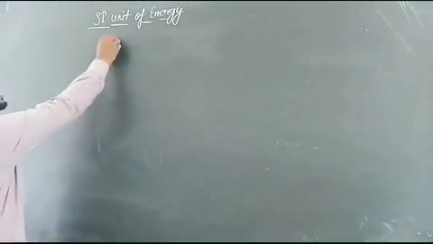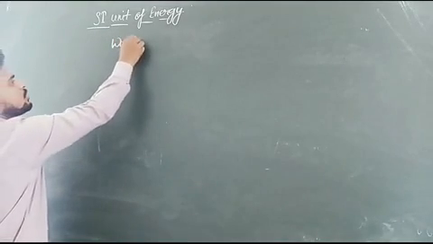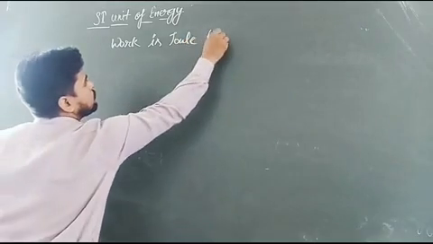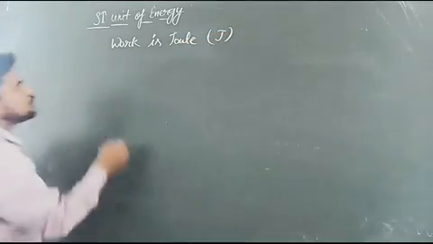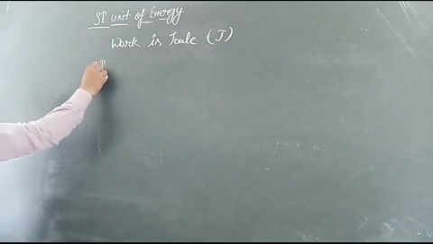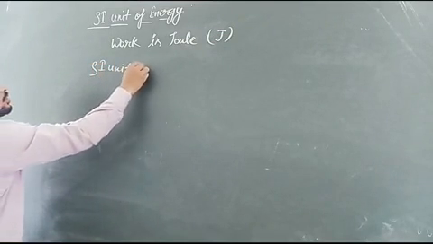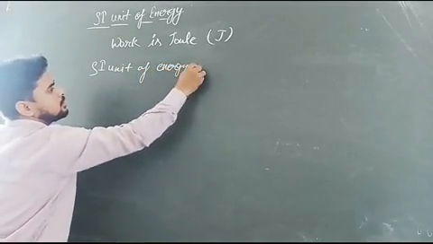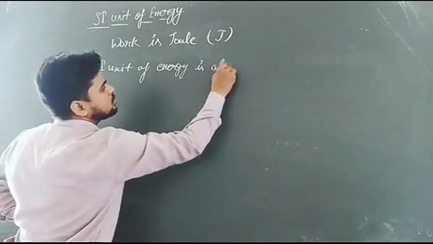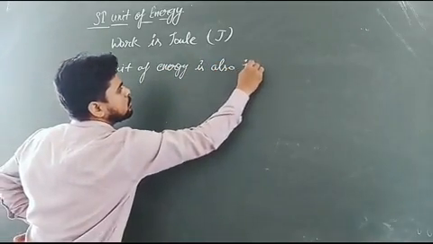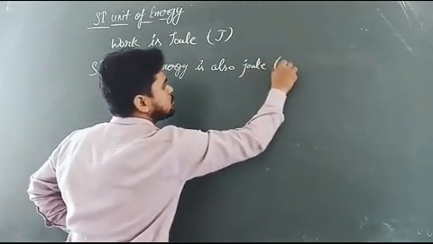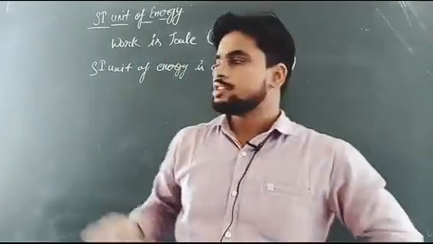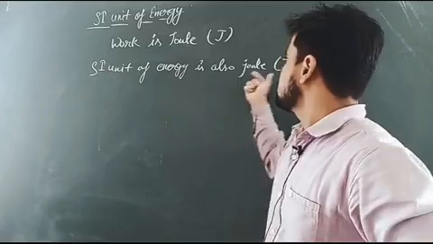And since the SI unit of work is joule, which is represented by capital J, the SI unit of energy is also joule. So it is simple that SI unit of energy is joule.